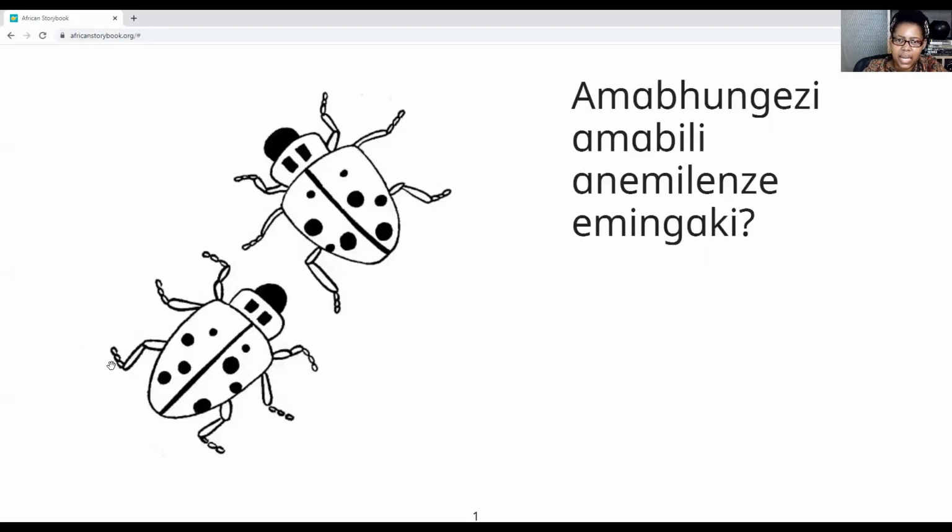So let's count ngesiZulu. When we count, we use the general numbers. Kunye, kubili, kuthathu. That KU is general. It doesn't specify what it is that we are counting. So let's go ahead. Kunye, kubili, kuthathu, kune, kuhlanu,